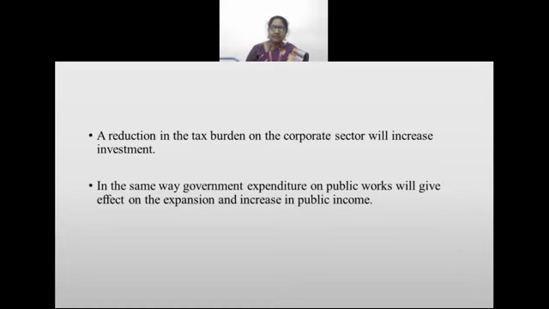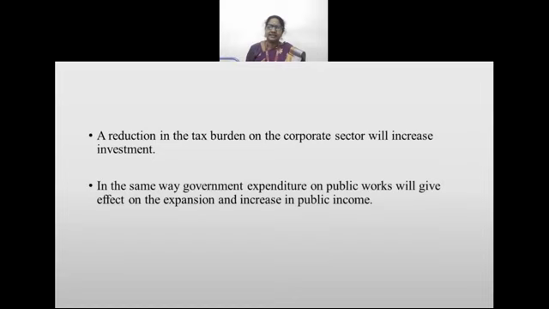In the same way, government expenditure on public works will have an effect on the expansion and increase in public income. The expansion of government expenditure, as I told you, building dams, bridges, new buildings, increases the public income.